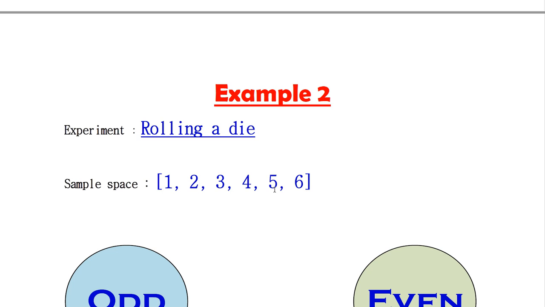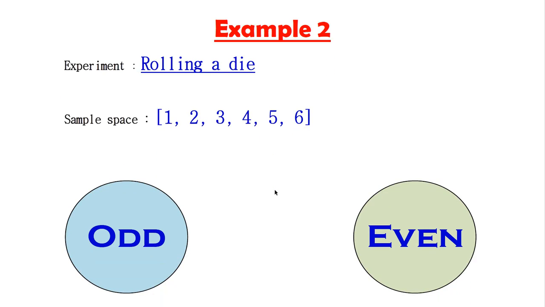In this experiment there is nothing in common, because when an odd number comes, there is no chance to get an even number, and when any even number occurs, there is no chance to get an odd number. Odd numbers are 1, 3 and 5, and even numbers are 2, 4 and 6. So this is a mutually exclusive event, because there is nothing in common between the two events.